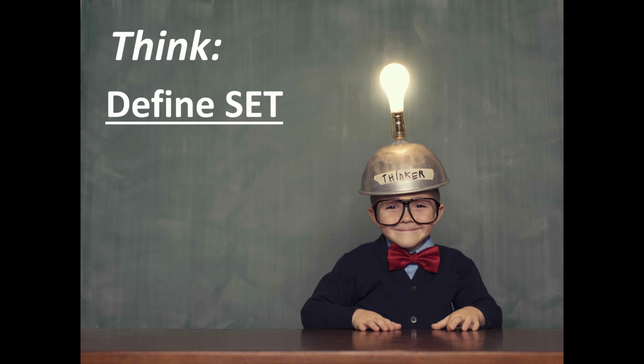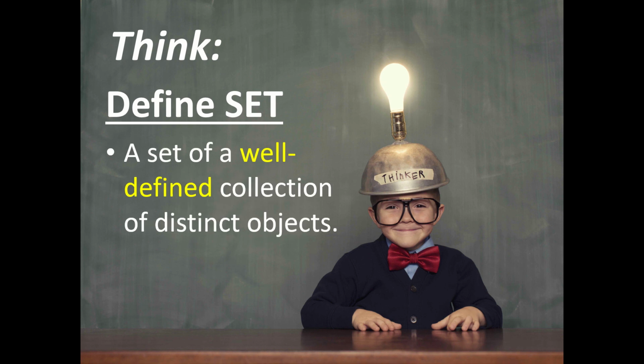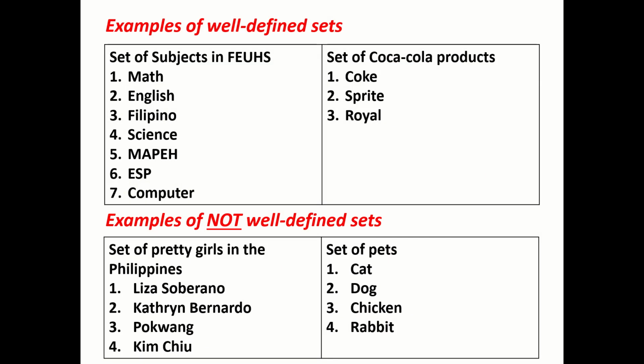So that is why the basic definition of set in the dictionary is not enough. In math, we have to be more specific by saying a set is a well-defined collection of distinct objects. So it has to be well-defined before we use it. How do we know if it's well-defined? That's the question. Let us look into some examples and non-examples here. I want you to pause this video and go through each of the examples and non-examples.